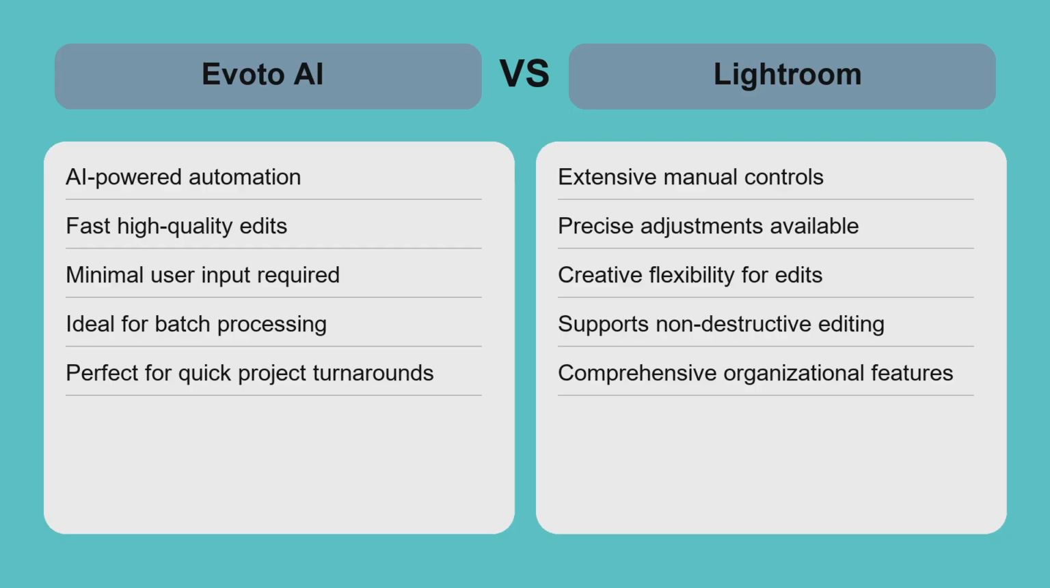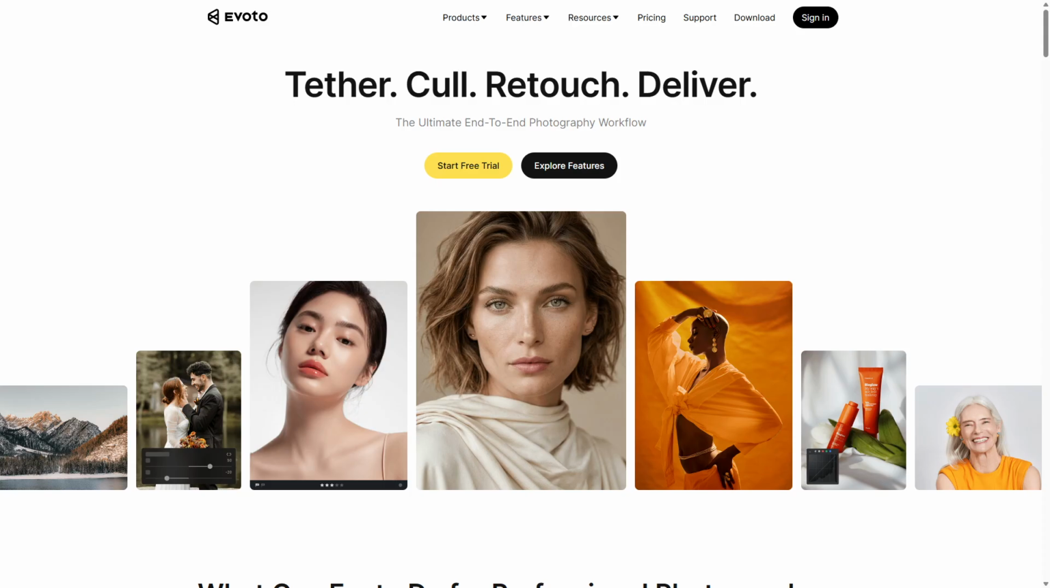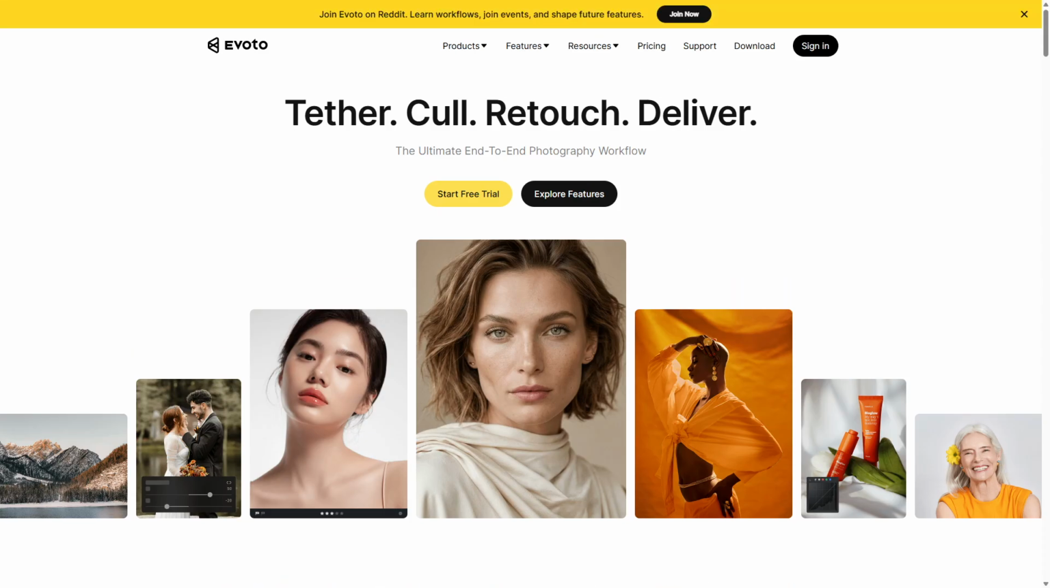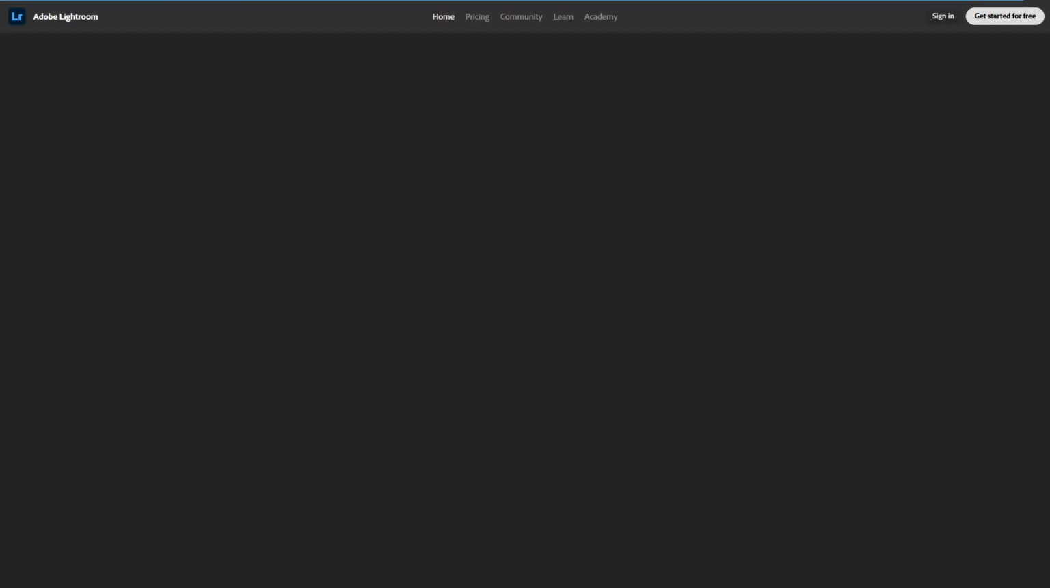Lightroom's organizational tools also support complex workflows better. The choice depends on whether you value speed and simplicity or detailed customization and professional-grade features. Choose Evoto AI if you need fast automated photo enhancements with minimal effort, especially for batch editing or quick social media ready images. Lightroom is the better choice for photographers seeking full creative control and advanced editing tools.